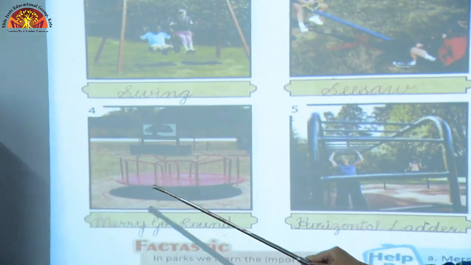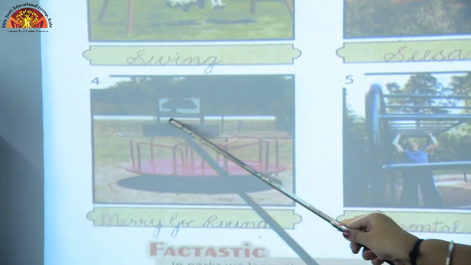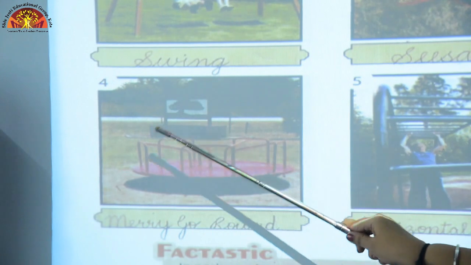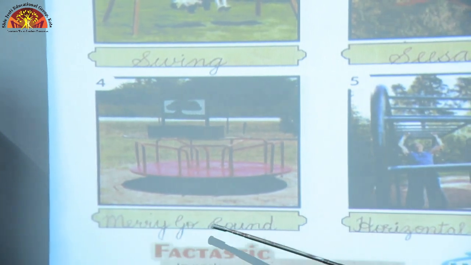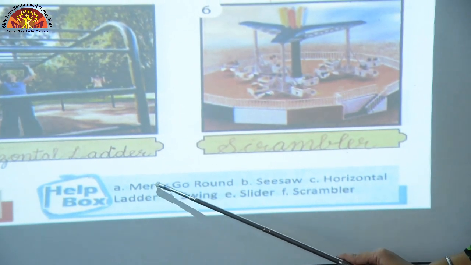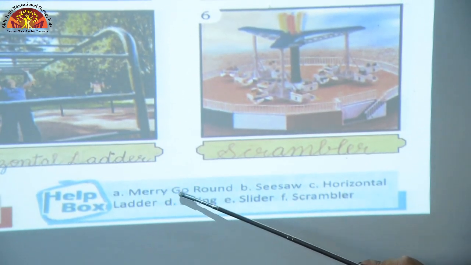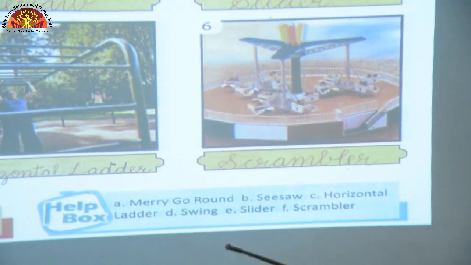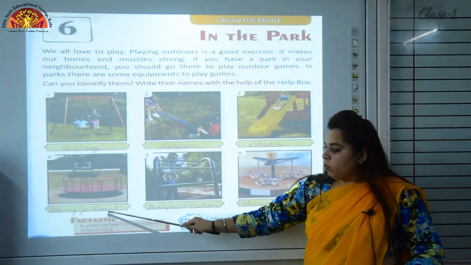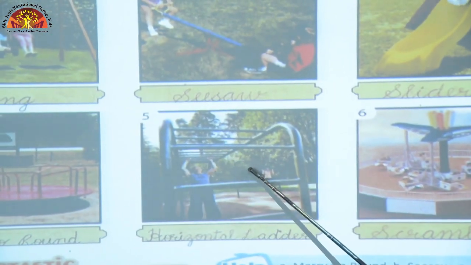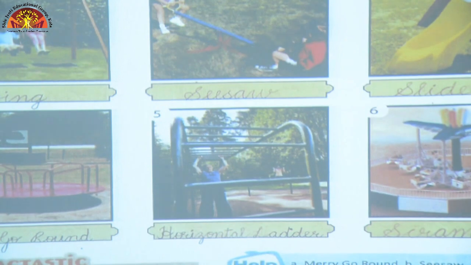Number 4. Is this equipment there in your park? What is it called? It is called merry-go-round. Let's see how to write. M-E-R-R-Y, merry, G-O, go, R-O-U-N-D, round. Merry-go-round.